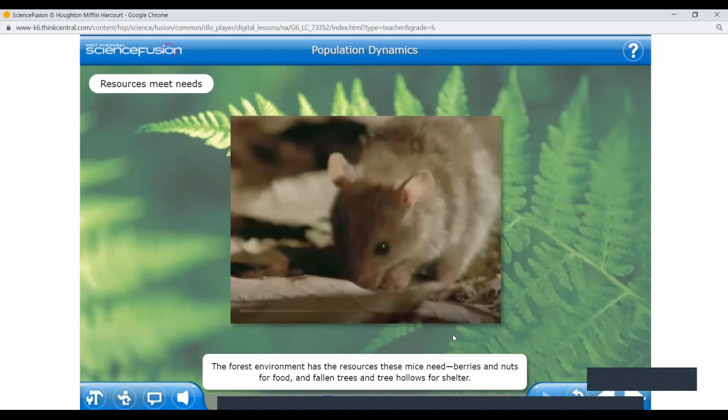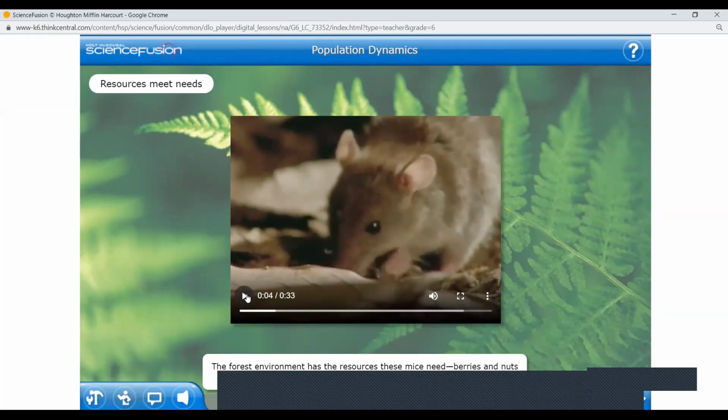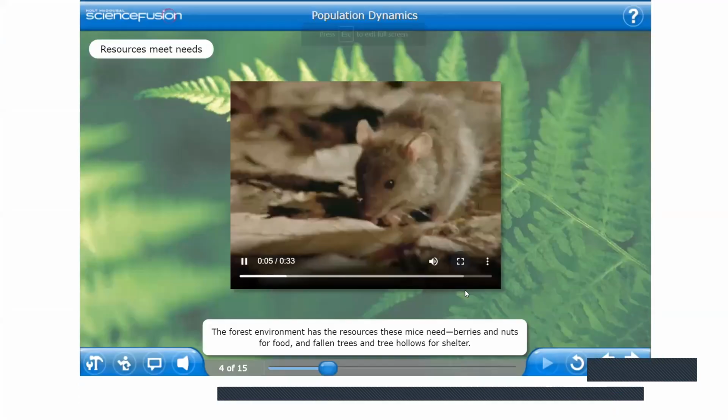The forest environment has the resources these mice need. See, girls, how the mouse is eating? The forest environment has the resources that mice need. They like to eat berries and nuts for food, and they use fallen trees and tree hollows for shelter.